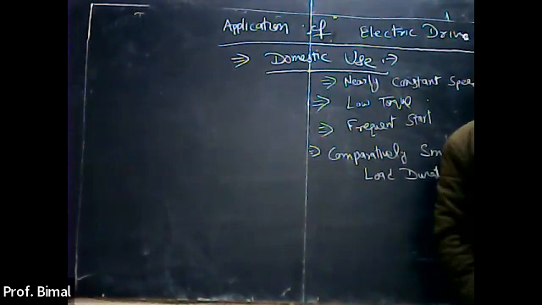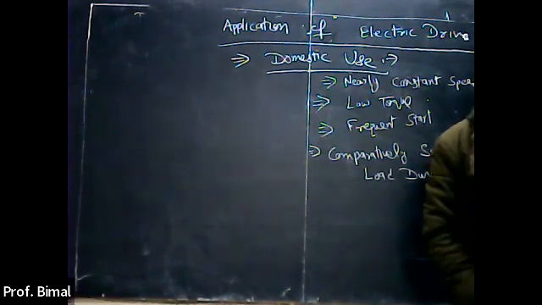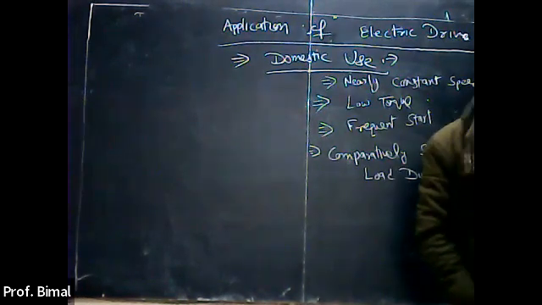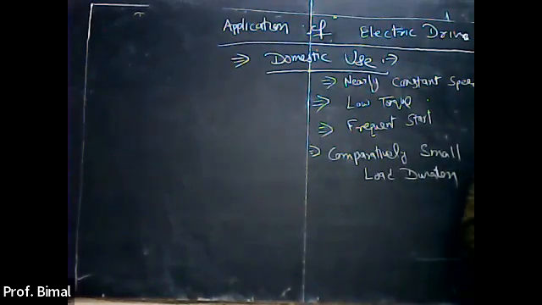Which motors may satisfy these particular requirements? That is the small universal motor, usually series type.